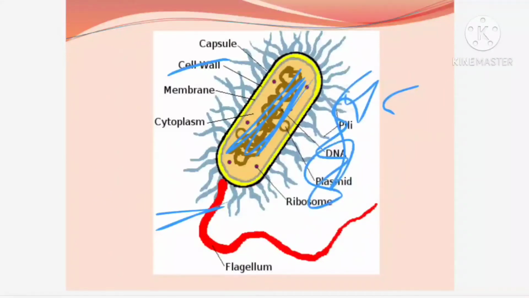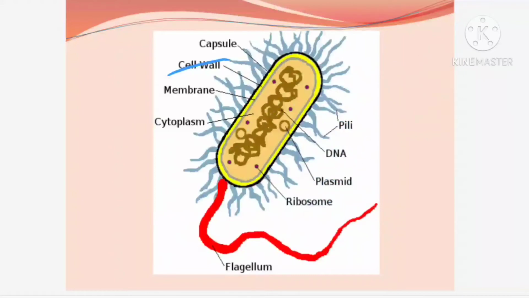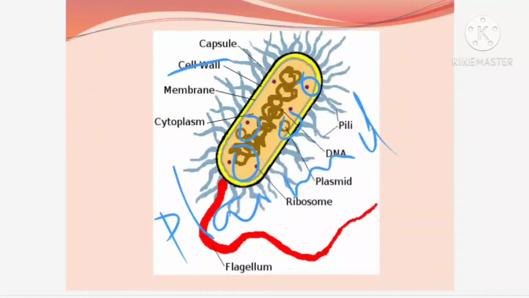Now, you can find one extra chromosomal DNA is present in bacterial cell. What is an extra chromosomal DNA? You can find these round structures, here one round, here one round, here one round. This round structure, extra chromosomal circular DNA, we call it as plasmid. This plasmid is playing a major role in biotechnology. Next year you will be learning the role of plasmid. Plasmid is used as a vector in biotechnology. That one you will be learning.